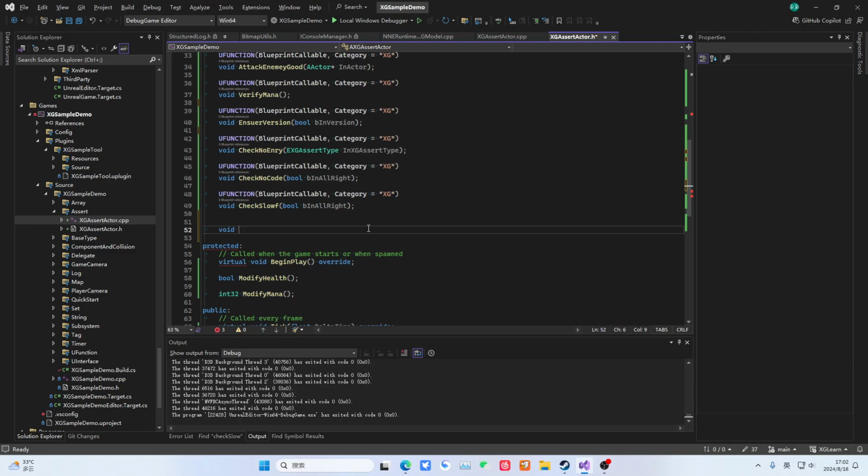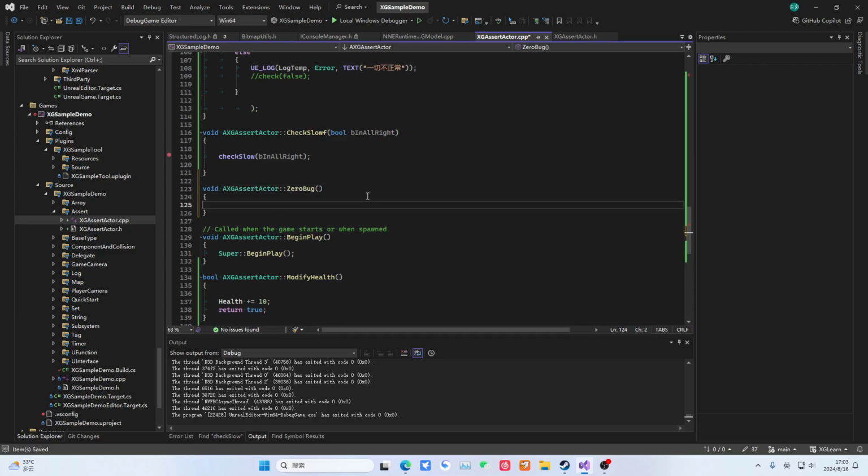Why is it called the ultimate method? We call it zero bug. Because sometimes just looking at the logs doesn't actually reveal the issue. Under what circumstances can we read logs? Only when we are very standardized. We have assertions, we have print logs. Only then can we identify the problem. But many times, we might not have these.